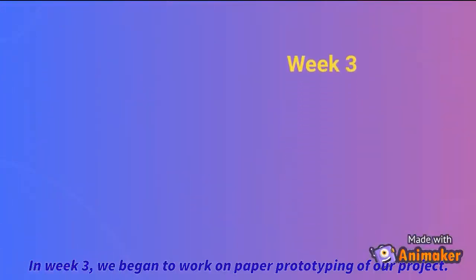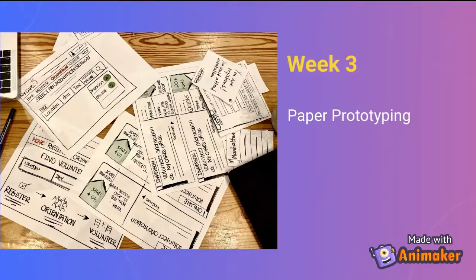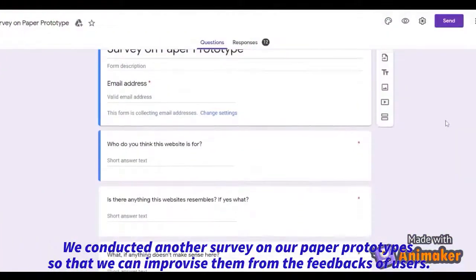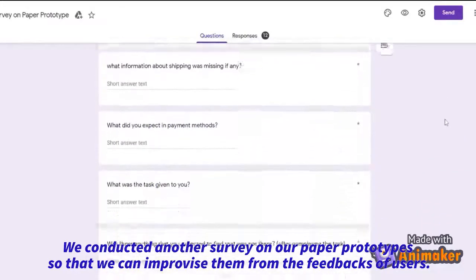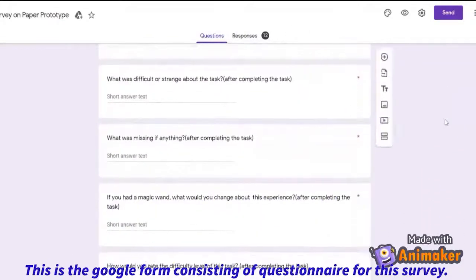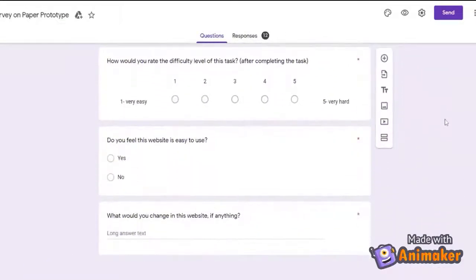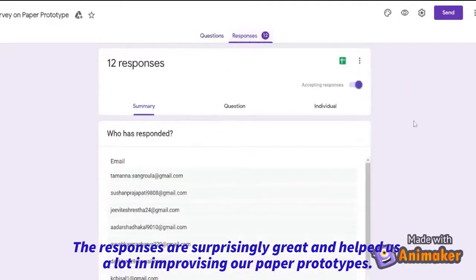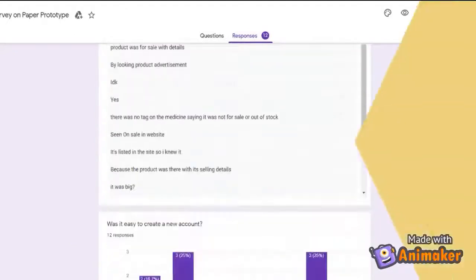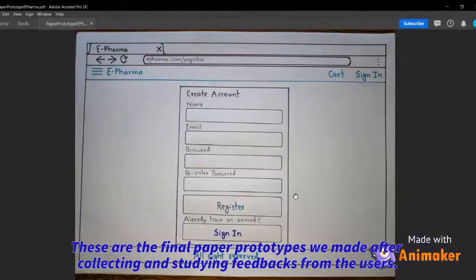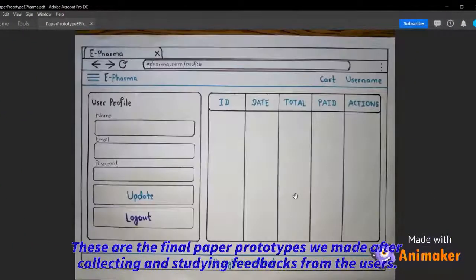In week 3, we began to work on paper prototyping of our project. We conducted another survey on our paper prototypes so that we can improvise them from the feedback of users. This is the Google form consisting of questionnaire for this survey. The responses are surprisingly great and helped us a lot in improvising our paper prototypes. These are the final paper prototypes we made after collecting and studying feedback from the users.